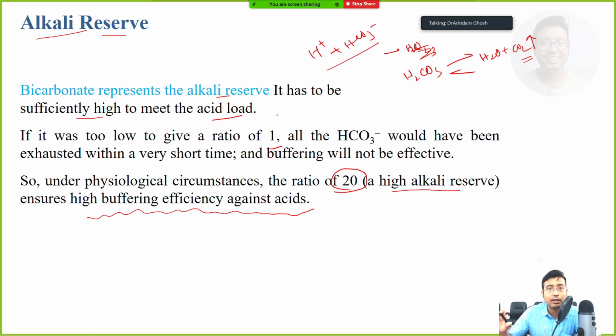Fixed deposit बना के रख दिया, अभी ज़रूरत नहीं है. जब कोई emergency crisis होगा, then we need to take money from that reserve. Okay, so anything reserve means it is not needed now, but in case of any emergency, it will be used up. So in this case, the reserve is not money, it's alkali in the form of bicarbonate. So this is the concept of alkali reserve, right?